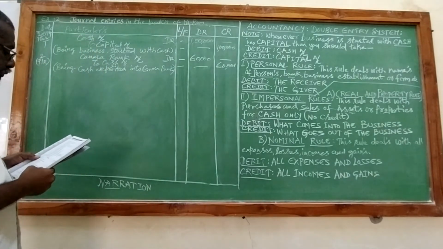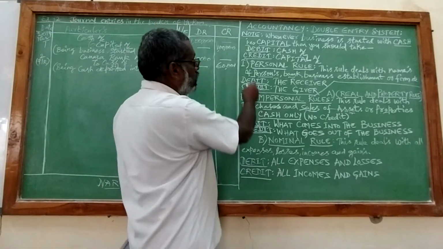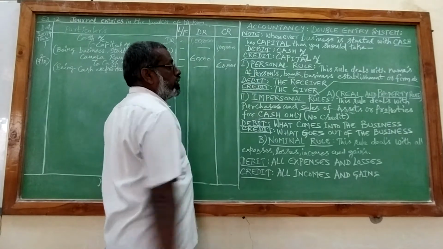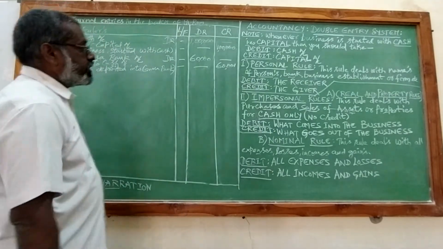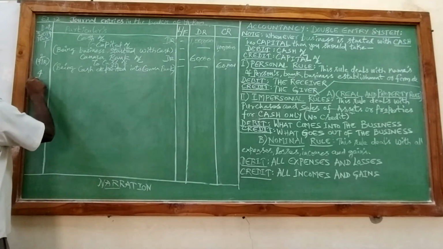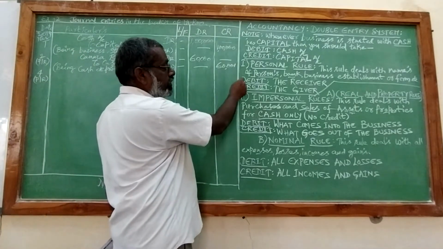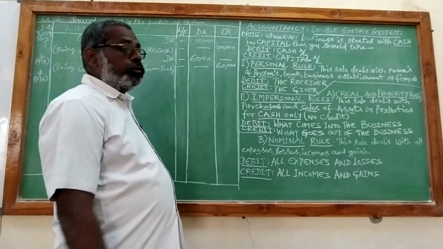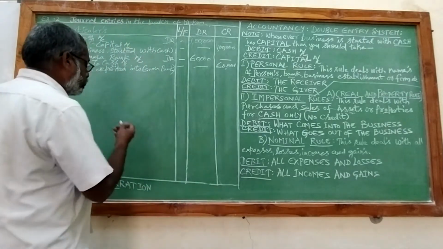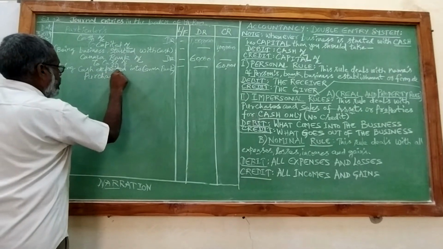And March 4th, purchase from Rama. Rama, a name has come, so it comes under the personal rule, because the personal rule deals with names of persons. For the personal rule, the formula is debit the receiver, credit the giver. What are we receiving? We are receiving goods in the form of purchases. So purchases should be debited